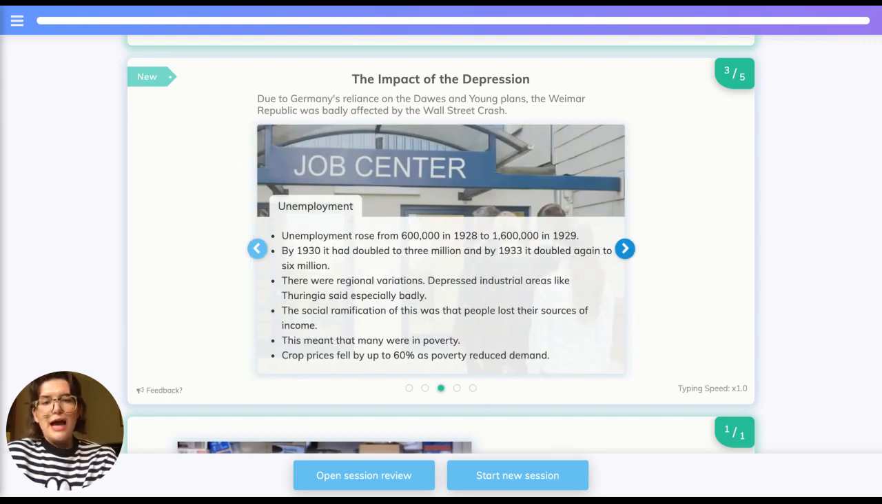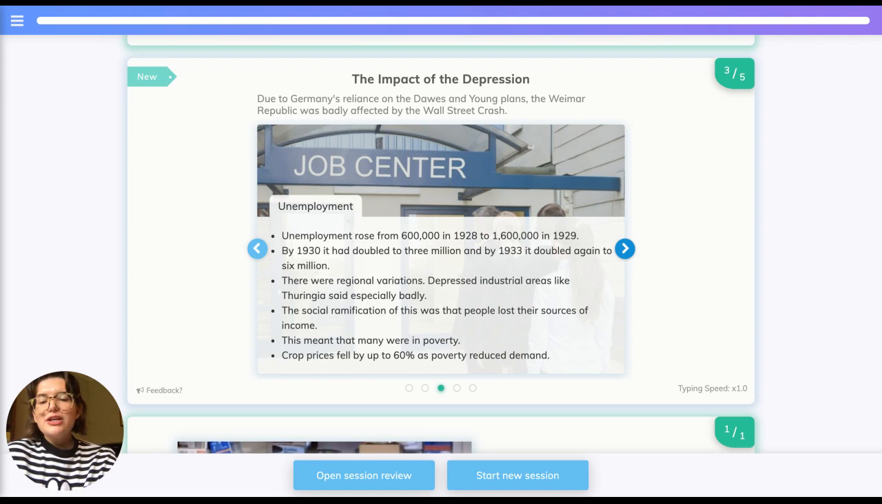Unemployment was also a major issue in Germany. Unemployment rose from 600,000 people in 1928 to 1,600,000 in 1929. By 1930, this figure had doubled to 3 million, and by 1933 had doubled once more to 6 million. There were regional variations to this unemployment, with industrial areas like Thuringia being said to be hurt badly.